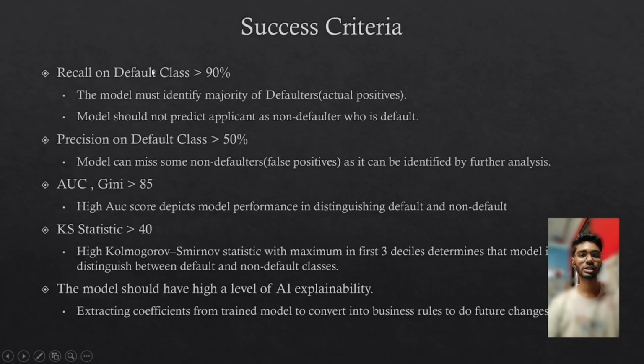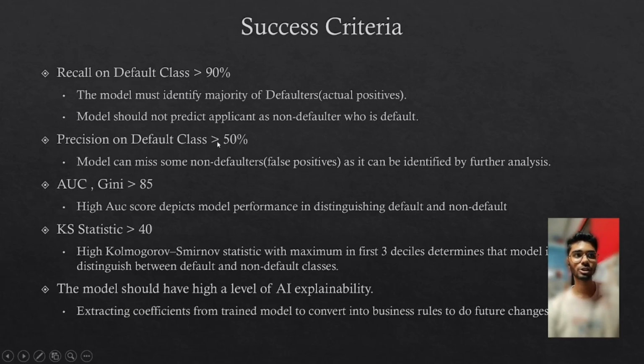What are the success criteria? The major success criteria is that the recall on default class should be greater than 90%. The model must identify the majority of our defaulters, that is actual positives. The model should not predict an applicant as a non-defaulter who is a defaulter. In the finance sector, we have one major problem: if a loan official has provided a loan to an individual and that individual is not able to pay the loan money back, in that case, we need a high recall to identify the majority of defaulters.